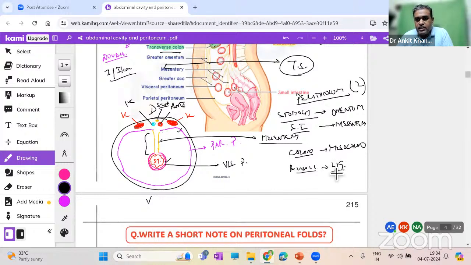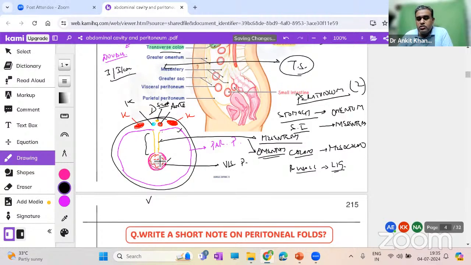It is only a game of words. Only the names are changing, the thing remains the same. What is the thing? It is just a double-layered fold of peritoneum. So now, sir, what is the use? If you have a double-layered fold of peritoneum connecting the stomach, in place of mesentery we call it omentum, or omenta. Fair enough.